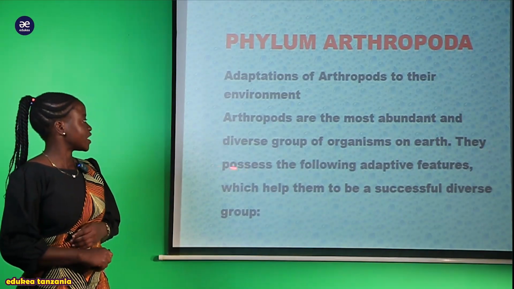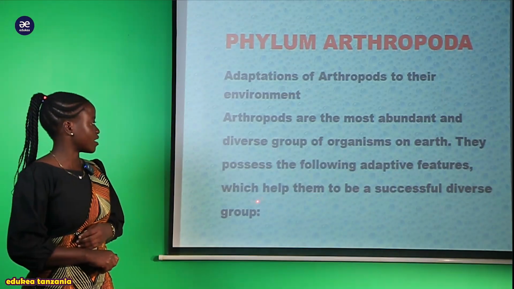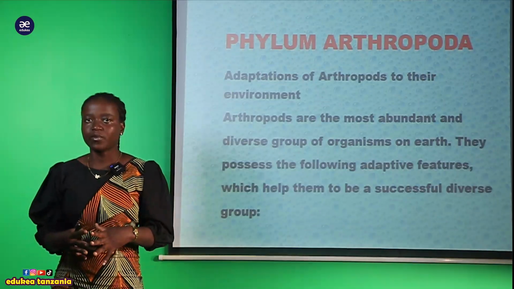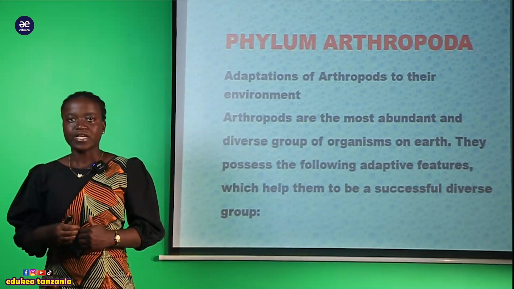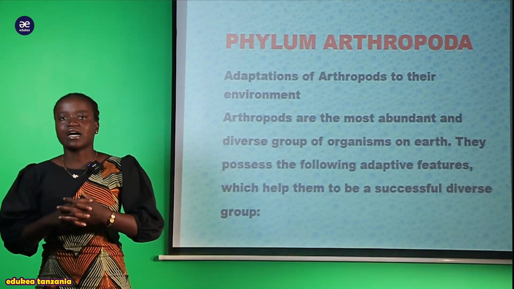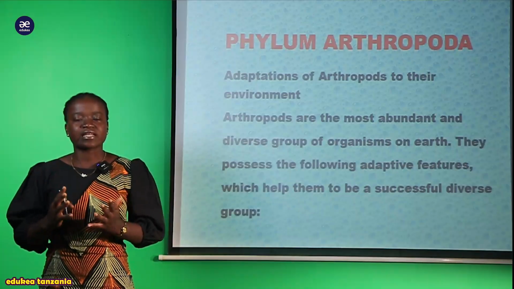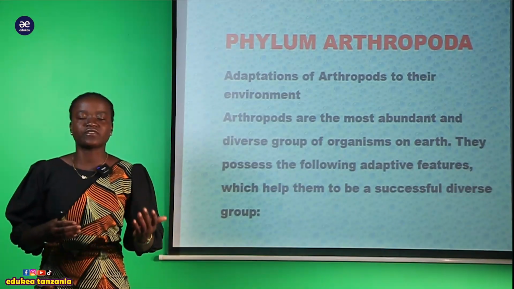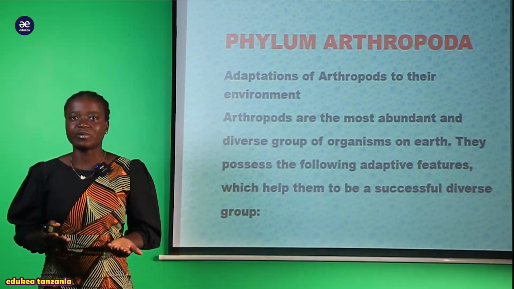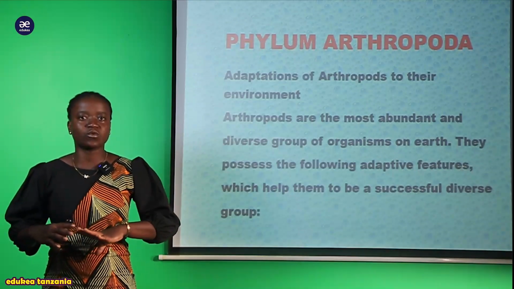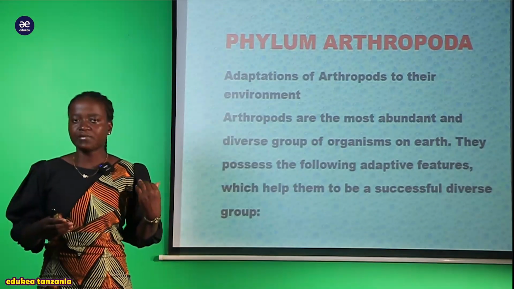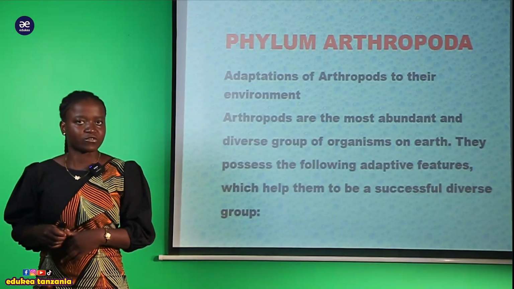the earth. So they possess the following adaptive features which help them to be a successful diverse group. Hawa organism ambao wanapatikana ndani ya hii phylum Arthropoda, as we have seen different classes, almost 5 classes which are found within the phylum Arthropoda, ni wengi sana. So they have adaptations in order to live within the environment. So it's due to diversity within the environment, ndio ambayo inapelekea hawa organism kuishi katika mazingira tofauti tofauti. So we have to know what are those features which help these organisms to colonize different kinds of environment.